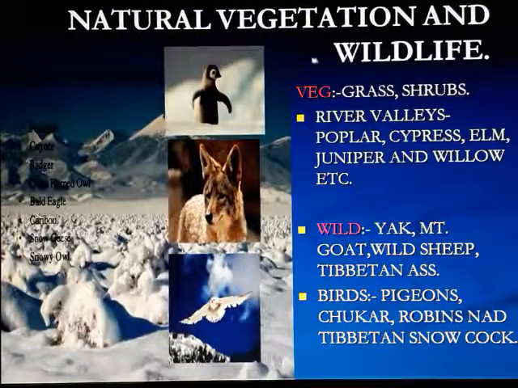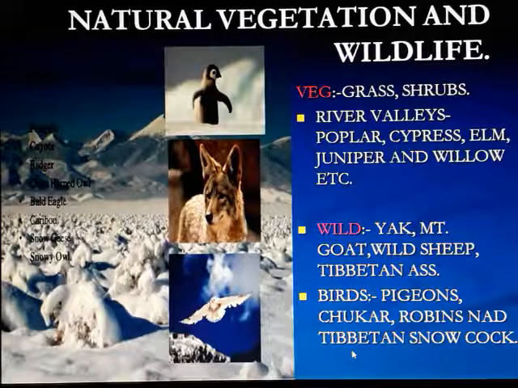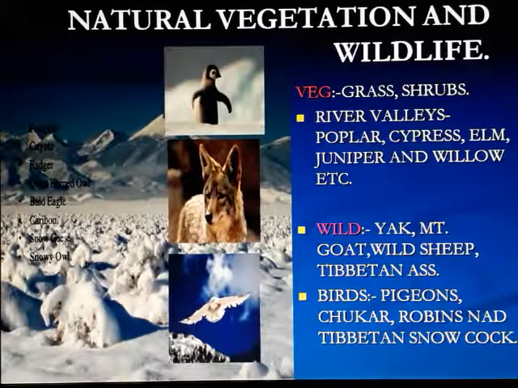Coming to the natural vegetation, we can find grass and shrubs. In river valleys we can find poplar, cypress, elm, juniper and willows, etc. Coming to the wildlife: yak, mountain goat, wild sheep, Tibetan ass, and birds. Some birds we can see in such areas are pigeons, chukar, robins, and the robin accentor. The Tibetan snowcock is the specialty of this region.